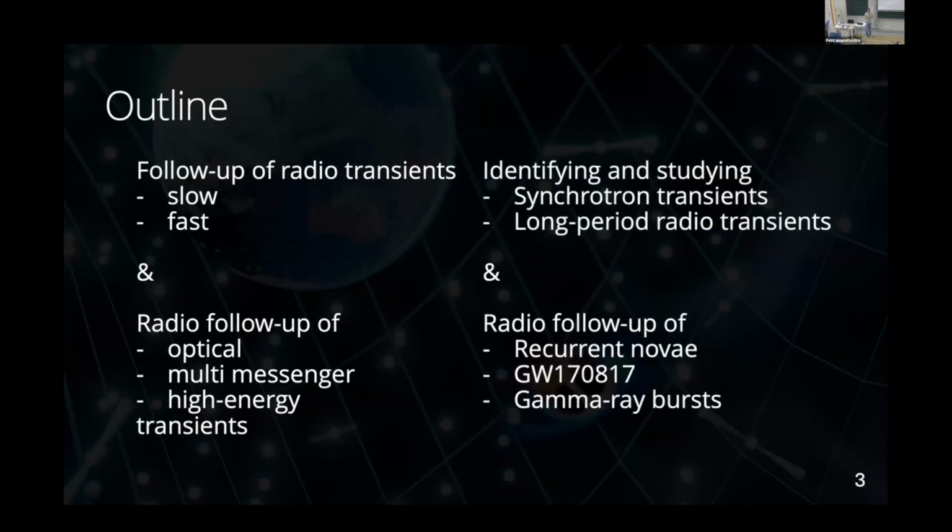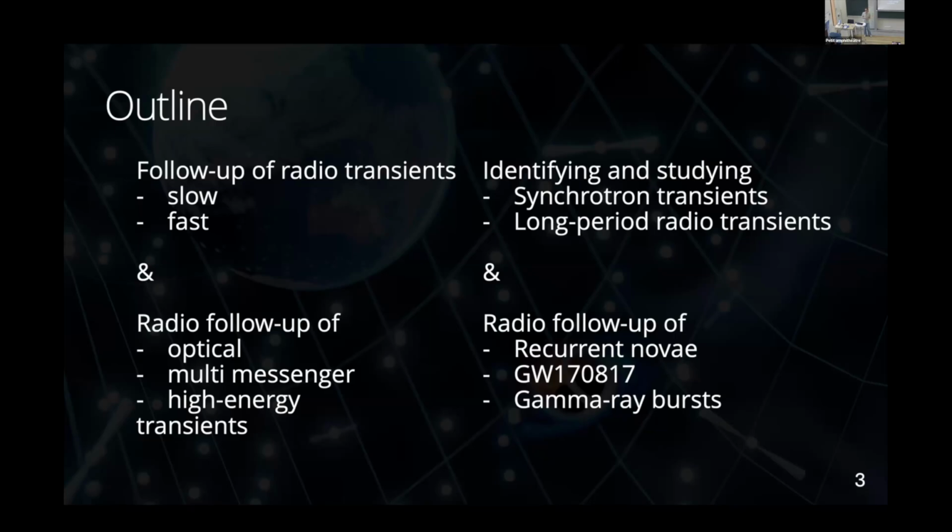So to give a bit more detail, from the radio transient perspective, I want to detail how we identify these radio transients and how we study them. And then the slow ones I want to talk about are mainly your typical synchrotron transients. And for the faster ones, I want to highlight this specific new example that we found, which are the long period radio transients, which I think are really interesting.